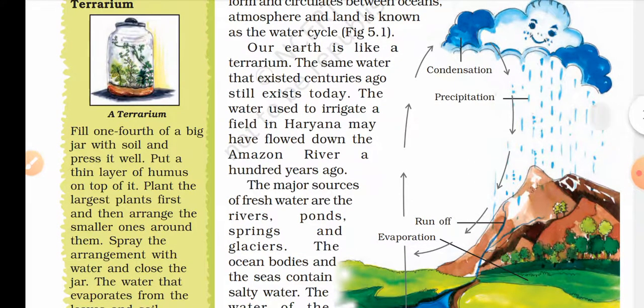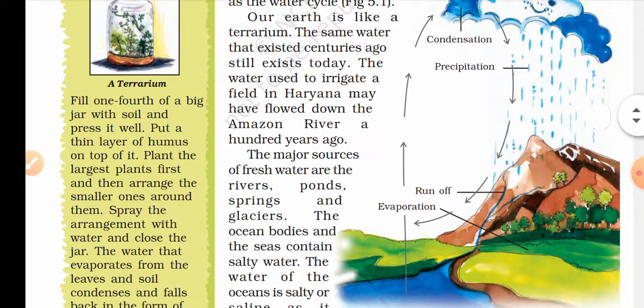Okay. So our earth is like a terrarium. The same water that existed centuries ago still exists today. The water used to irrigate a field in Haryana may have flowed down the Amazon River 100 years ago. So as you can see, this is the cycle of water.